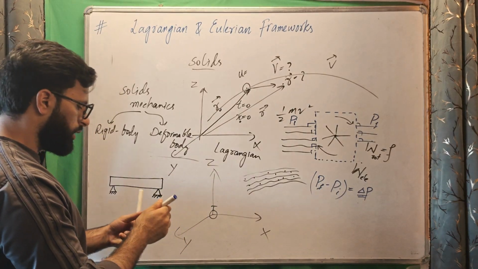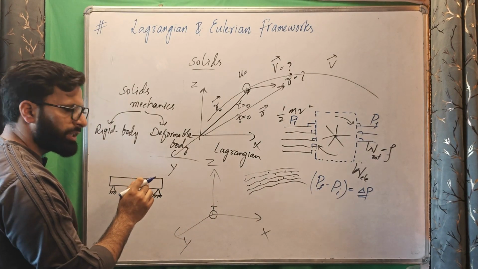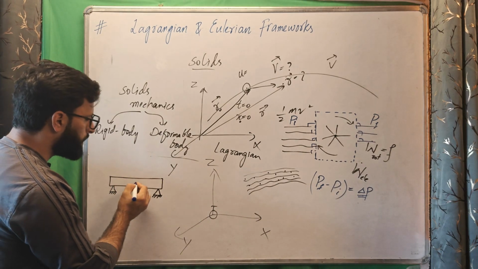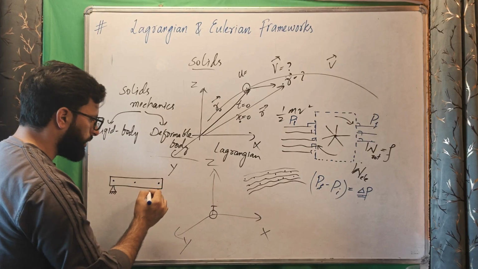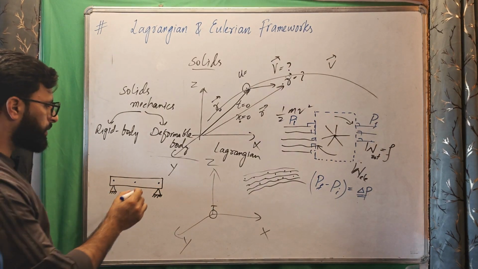Yes, we track individual particles. We specify only critical points on the beam, say the center point or a point near here or a point here. We only track the specific particles.